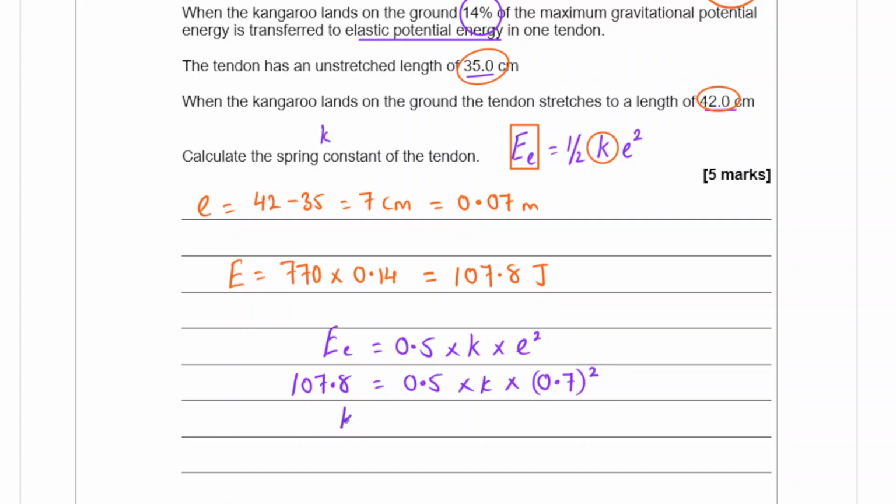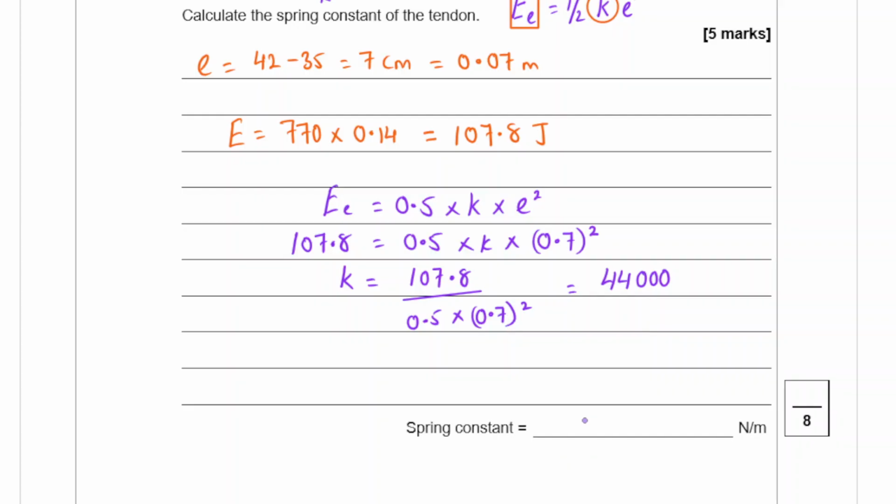Rearranging the equation, k equals 107.8 divided by 0.5 times 0.07 squared. That would give me a spring constant of 44,000 newtons per meter. That's 44,000.